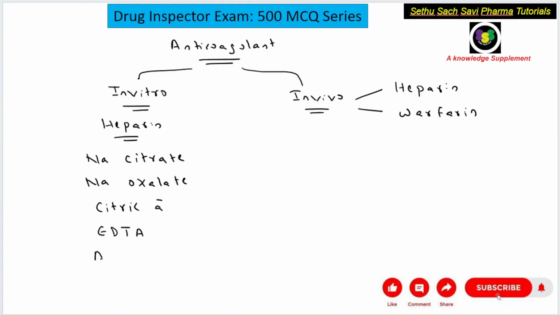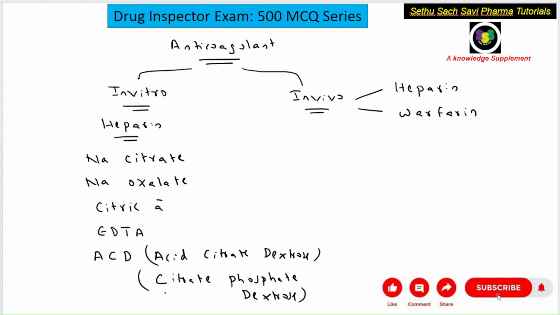Apart from that, acid citrate dextrose, ACD. Acid citrate dextrose is also called citrate phosphate dextrose.